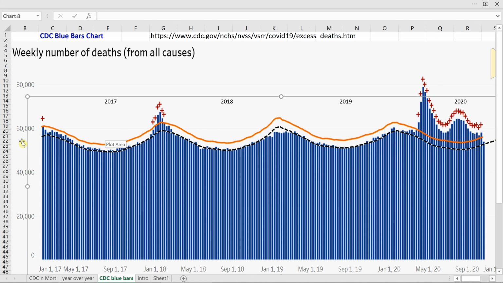These blue bars show that the United States averages about 55,000 deaths per week, with dips in the summer and outbreaks in the winter. The orange line is what the CDC calls the 2 standard deviation threshold. Anything above the orange threshold is declared an outlier and gets a little tiny cross. The orange line is 2 standard deviations above this black dashed line, the main focus of this video. For some reason, the CDC does not show it on their webpage, but it is the CDC's expected deaths line, and any deaths above this line are excess deaths. We will investigate and modify this line.